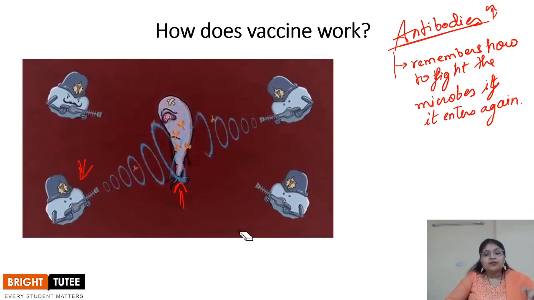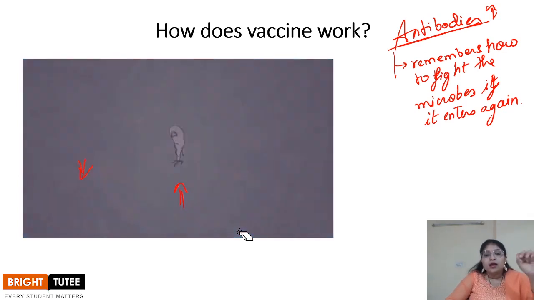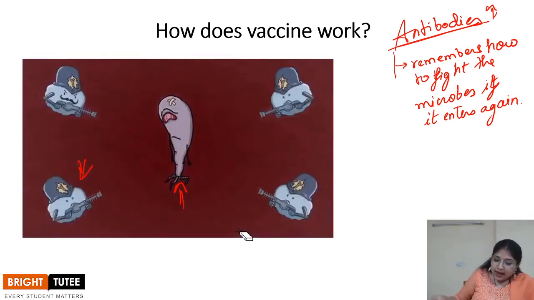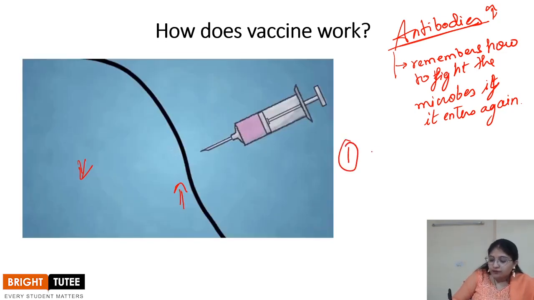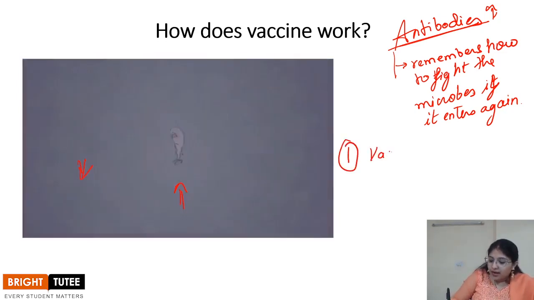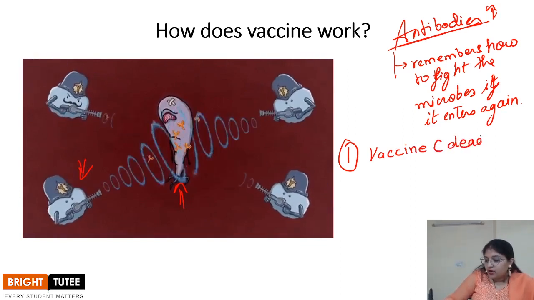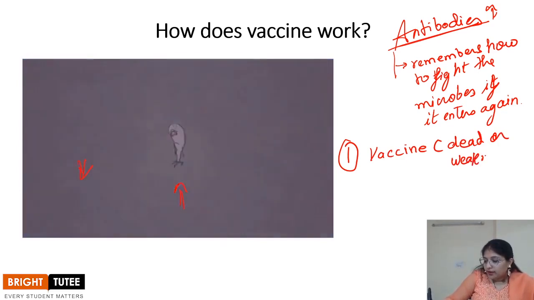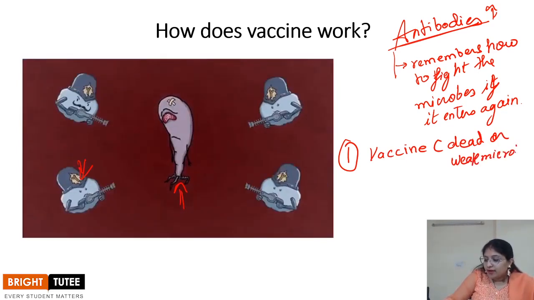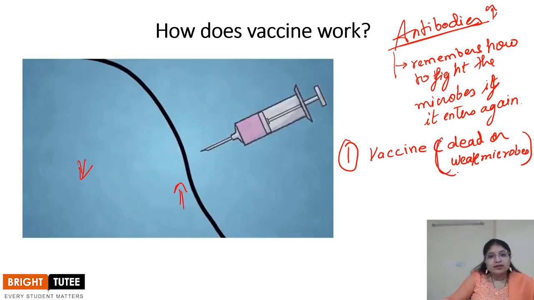Apart from that, this reaction has a smaller number of antibodies. Now, once the very first interaction of the microbe happens with the help of the vaccine that contains dead or weak microbe, remember students, these microbes do not have the capability to cause the disease.